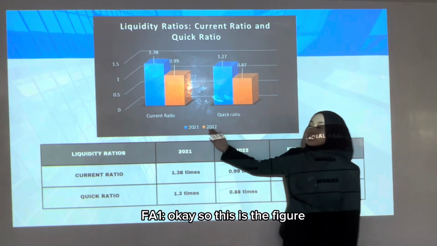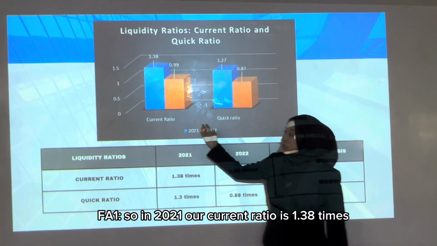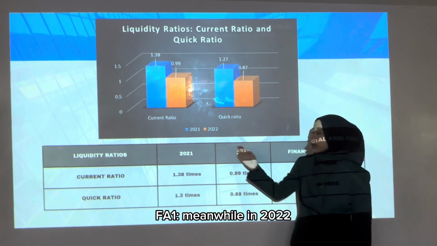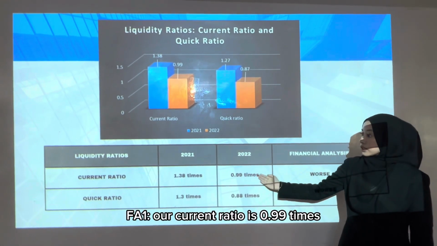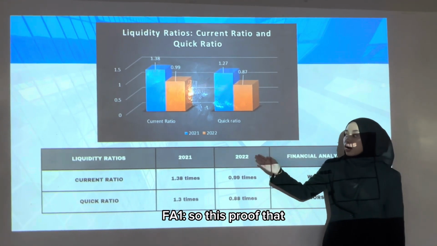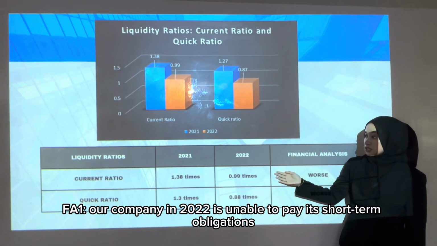Okay, so this is the figure which is our company liquidity ratio. In 2021, our current ratio is 1.38 times. Meanwhile, in 2022, our current ratio is 1.99 times. So this proves that our company in 2022 is unable to pay its short-term obligation.